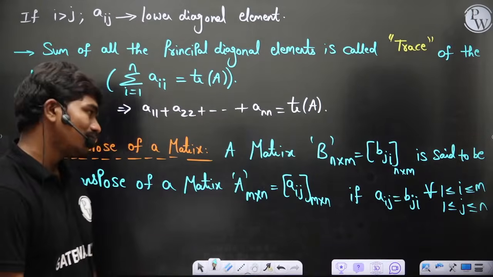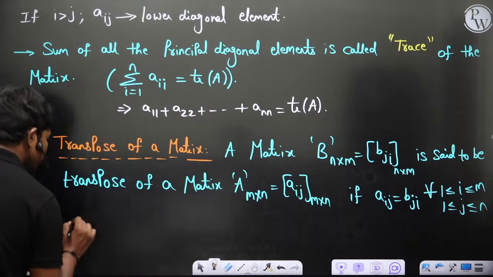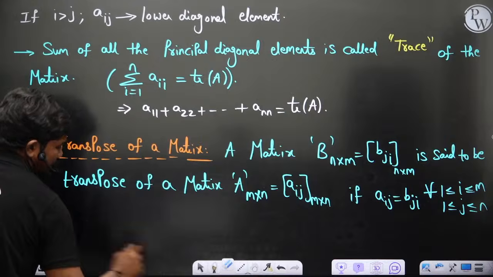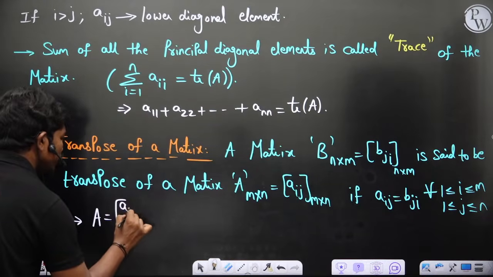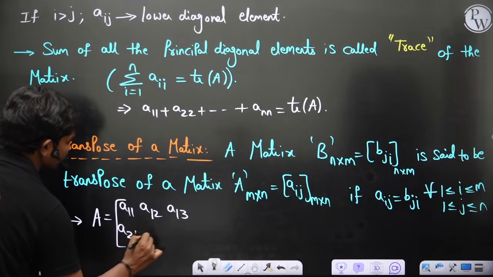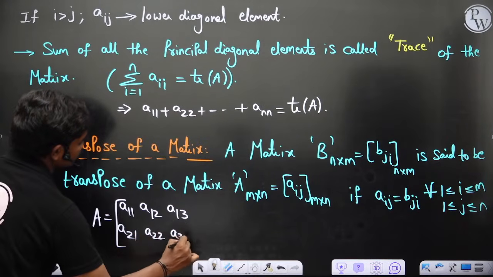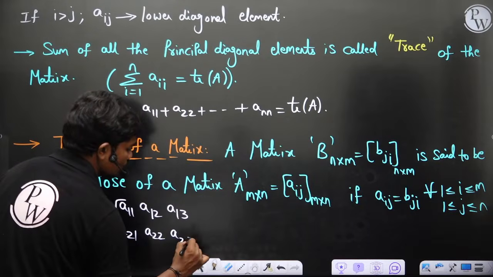Let's say I take A equal to, I'll just explain quickly by taking a 2 by 3 matrix: A11, A12, A13, A21, A22, A23.